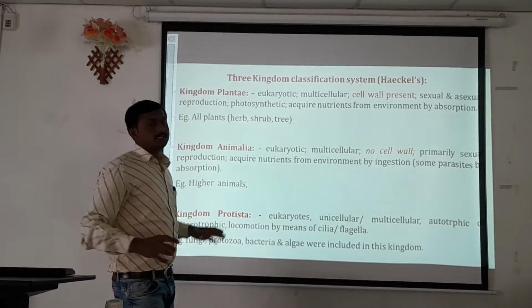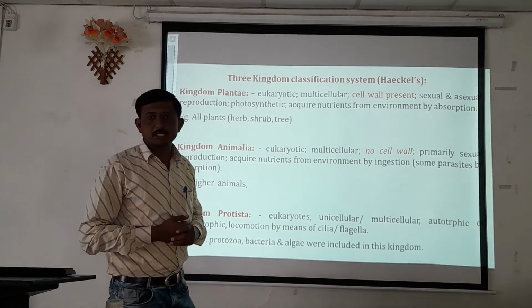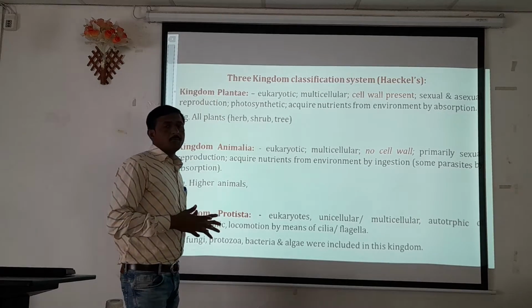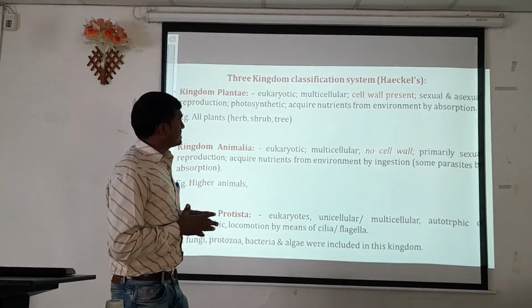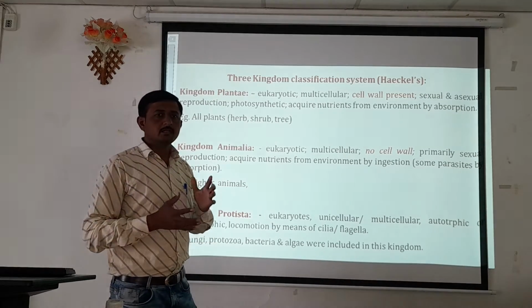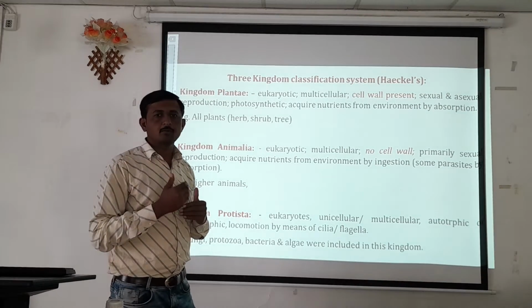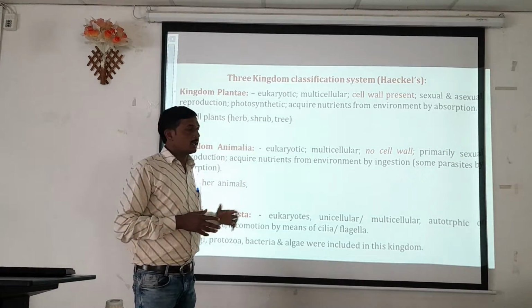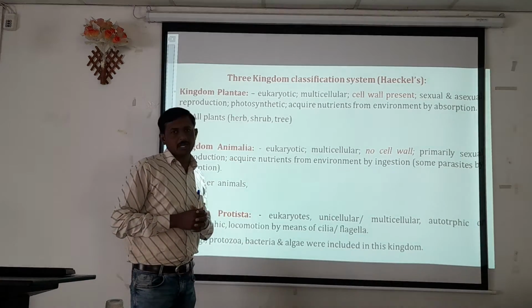So what characteristics were used for the three kingdom classification system, we have to discuss. In kingdom Plantae, the organisms are basically eukaryotes. Eukaryote means they have a highly or properly developed nucleus, so eukaryotic organisms are categorized into kingdom Plantae.